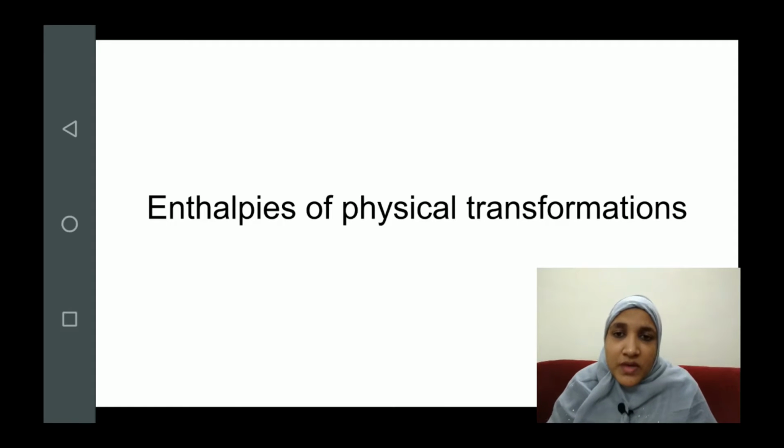Okay, we are going to study what we call the enthalpy change that we observe in different physical transformations or phase transitions. You can also use the word phase transition. Now what is phase transition or physical transformation? It means that a system is undergoing a change in physical state from one form to another form. Like if it was a solid system, it is converting to liquid, or if it was a liquid, it is converting to gas, or gas is converting to liquid, whatever it is. Okay, the system is undergoing the phase transition.